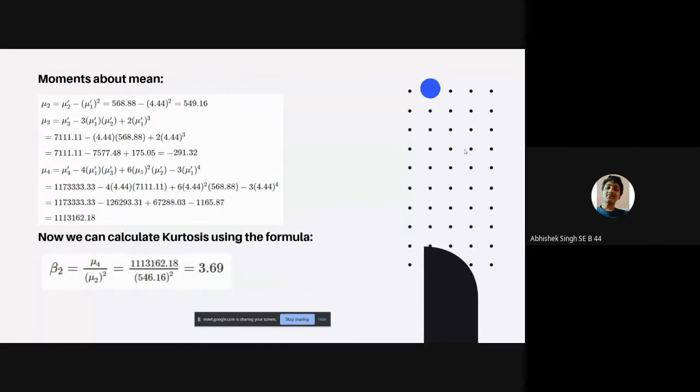So after calculating moments about the mean, we get mu2 equal to 549.16, mu3 equal to minus 291.32, and mu4 equal to 1113162.18. To calculate kurtosis, we have the formula beta 2 is equal to mu4 upon mu2 squared. After substituting the values, we get the kurtosis equal to 3.69.